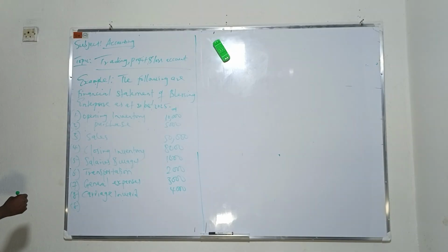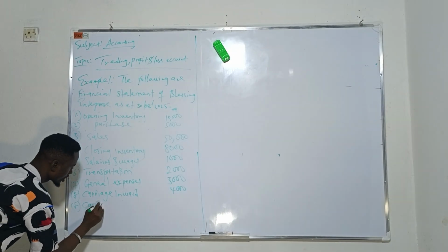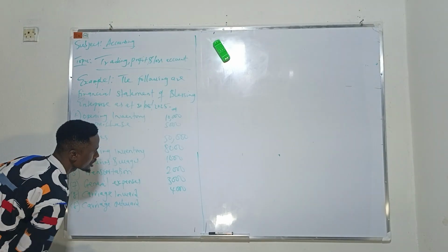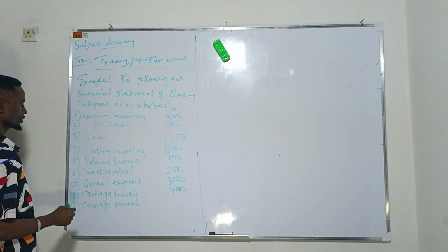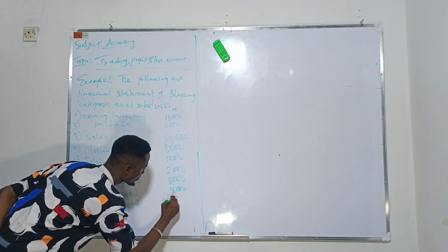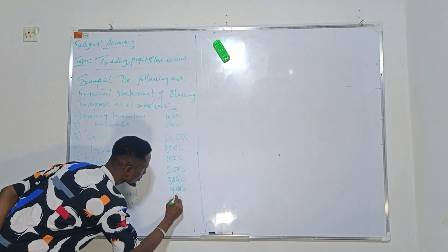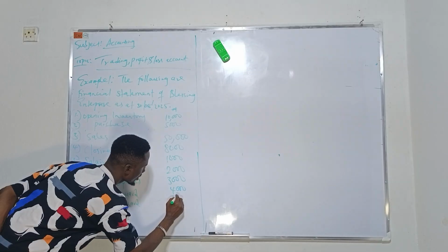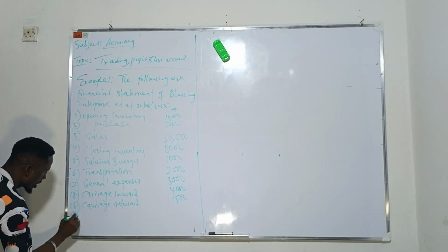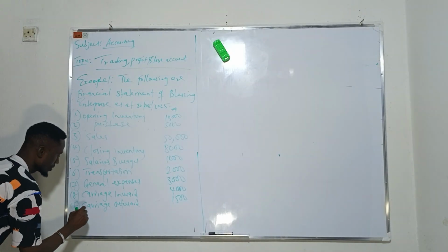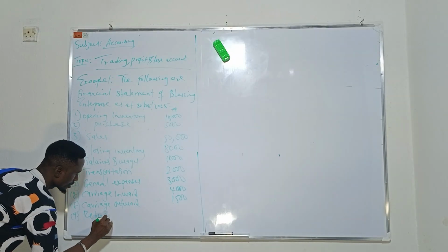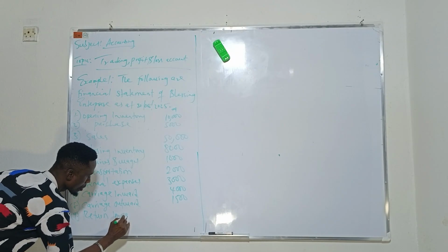Then carriage outward is giving us 1,500. Then number 9, we have return inward.